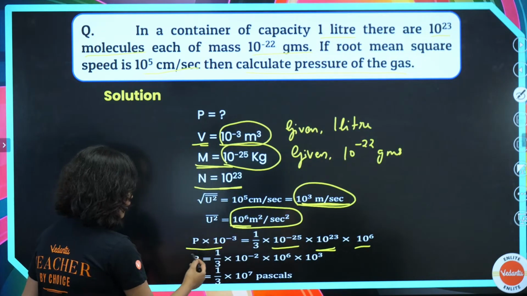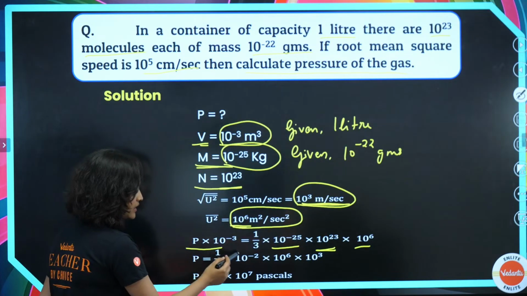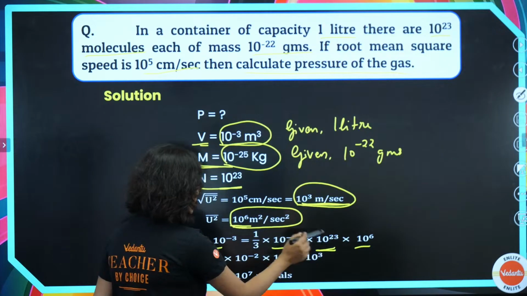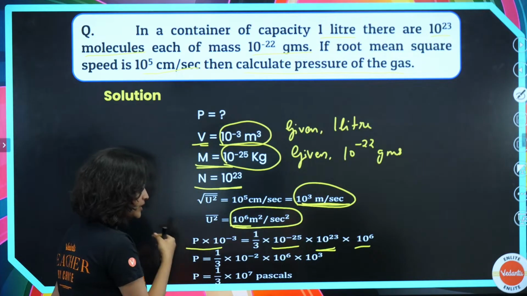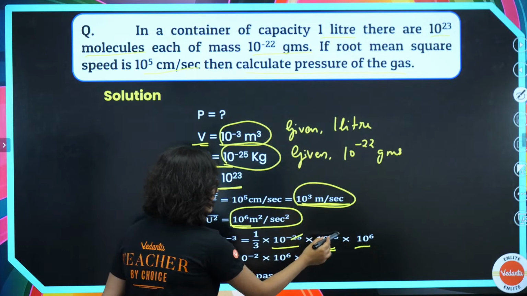Now when you calculate all of these, what do you get? P is equal to 1 by 3, 10 to the power minus 2, 10 to the power 6, 10 to the power 3. How did we get minus 2 here? Because obviously we cancelled out this and this, right?